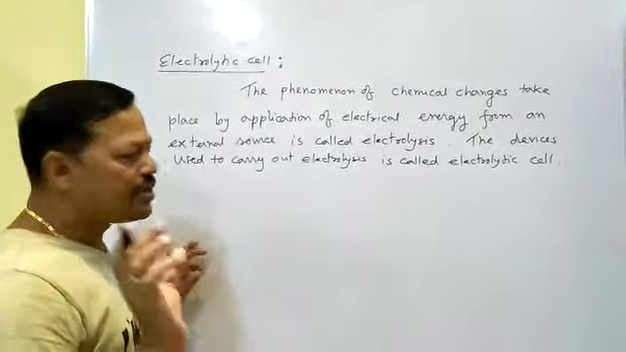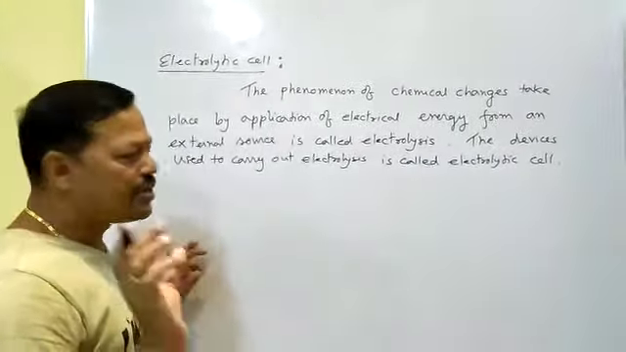In the electrolytic tank you have to take an electrolytic solution. Electrolytic solution means a solution which contains some positive ions and some negative ions. I mean, some electrolyte you have to dissolve in water, and this solution is called electrolytic solution.